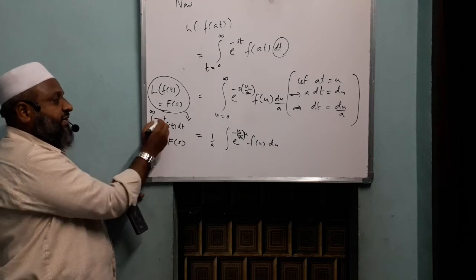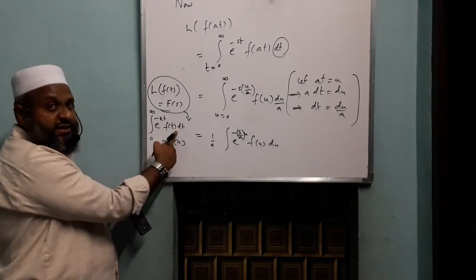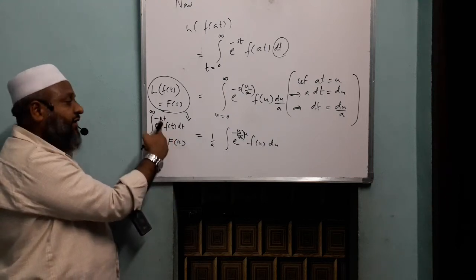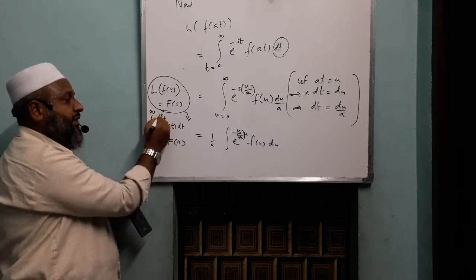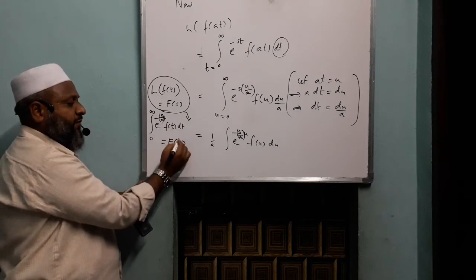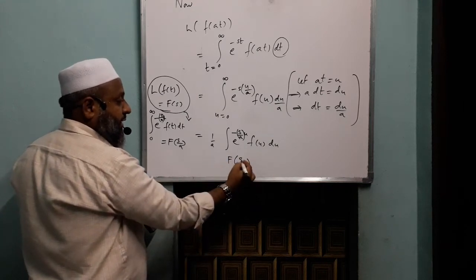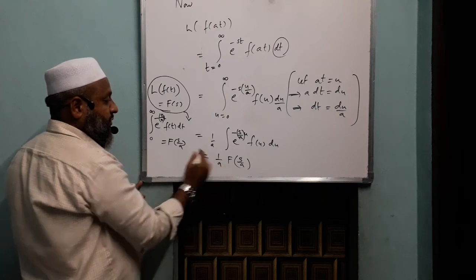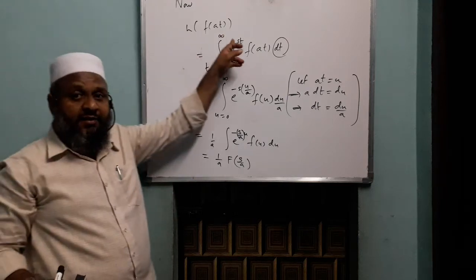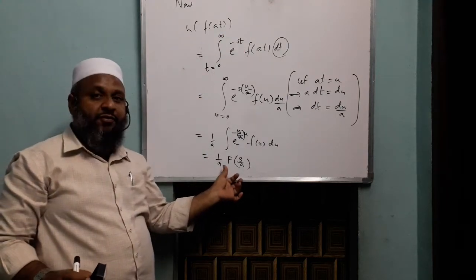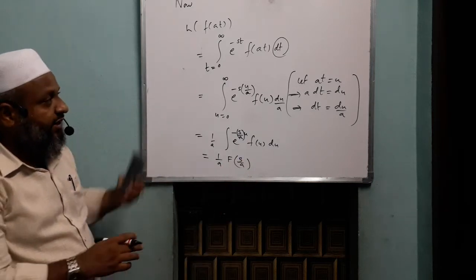If I write s as k, for example, then this s should be k here. Integration is done with respect to t, that k will appear here. Now instead of s I have s by a, then this will be s by a. That is what is there here. So I will replace this as F of s by a and 1 by a is out. So we have proved that the Laplace transform of this scaled function is 1 by a times the transform of the original function where s is replaced by s by a. Now you can take the screenshot of this one.